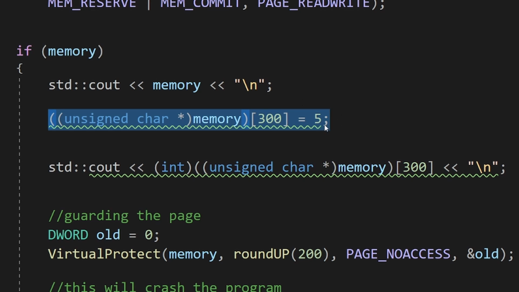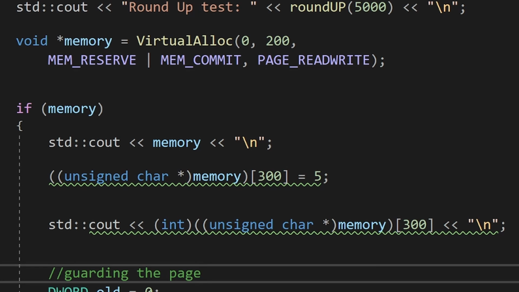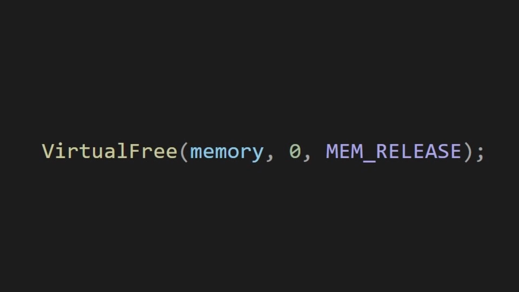Okay, now we write to that memory and read it back. Remember that the size will be rounded to be a multiple of a page size, and on my machine, a page size is 4096 bytes. So that is why we can access a bigger memory location than specified. Let's run it. You can see what my page size is, you can also see the roundup function working, and finally, you can see that the allocated memory is working properly. To deallocate the memory, you have to call virtual_free.